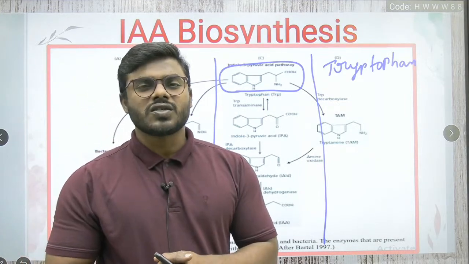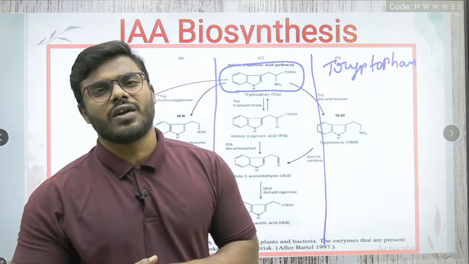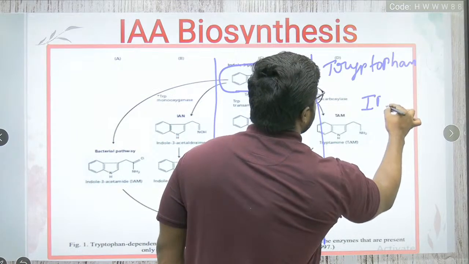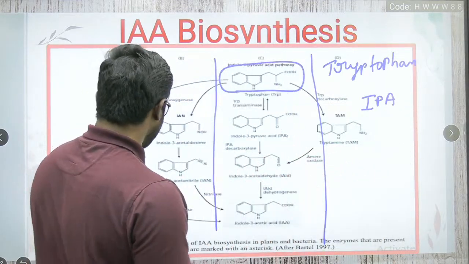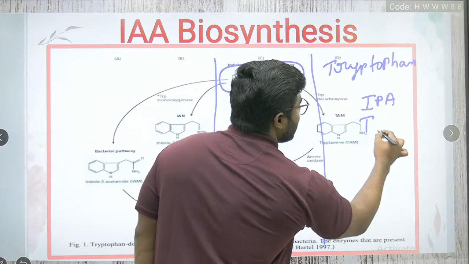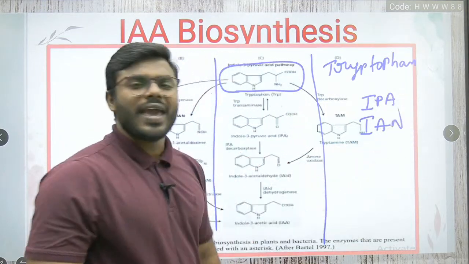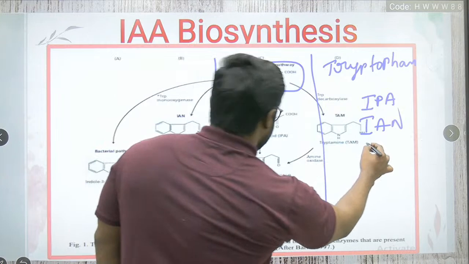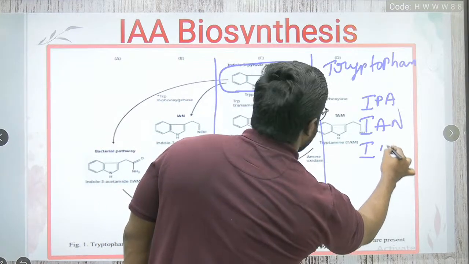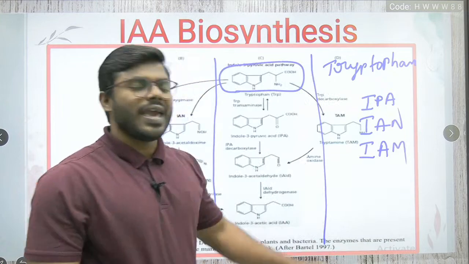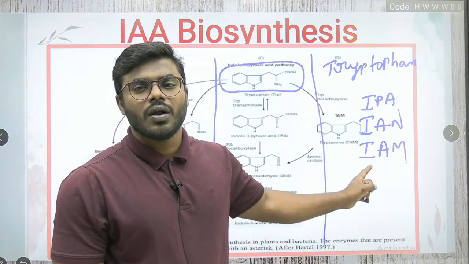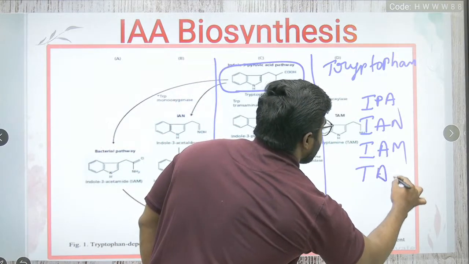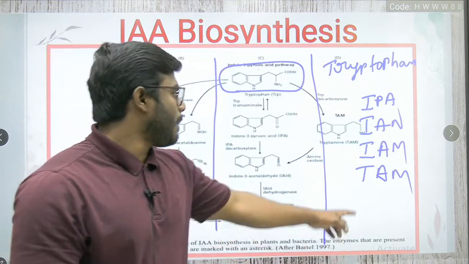In the biosynthesis of auxin, there are many pathways involved. There is a pathway called the indole 3-pyruvic acid pathway. Don't get confused, friends. There is a pathway called the IAN pathway, indole acetonitrile pathway. There is another pathway called the IAM pathway, indole acetamide pathway. There is another pathway called the TAM pathway, tryptamine pathway.